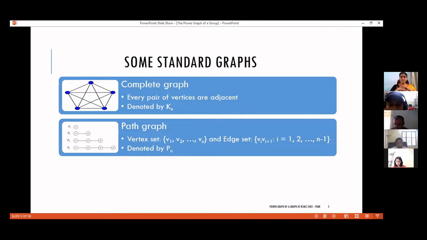Another class of graphs is path. So here the vertex set will be, say, v1, v2, etc., vn. And we have a continuous sort of adjacency, which gives us something which looks like a road, a path from v1 to vn. So such graphs are called path graphs. The adjacency is precisely vi is adjacent to vi plus 1 for every i equal to 1, 2, etc., up to n minus 1. Okay, so here I have given P1, P2, P3, P4, and we can have graphs like that.